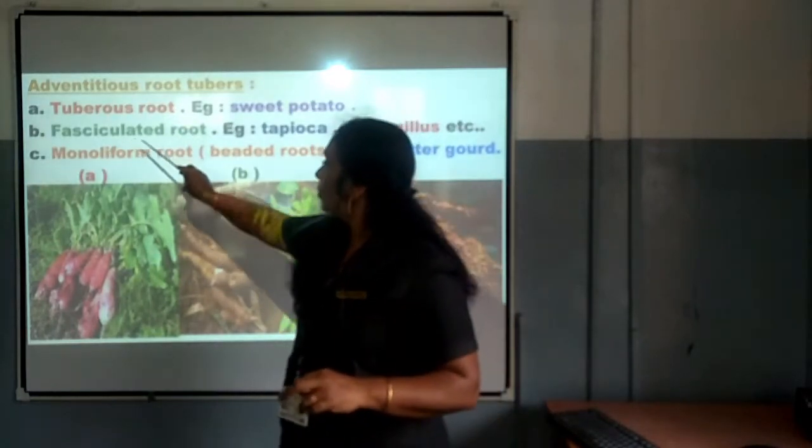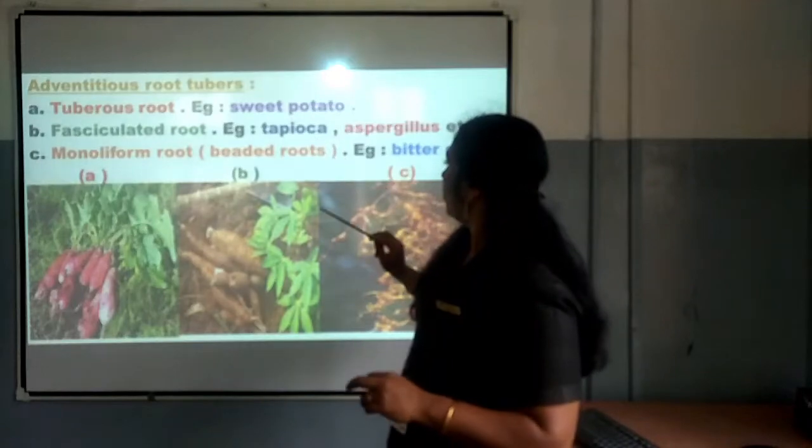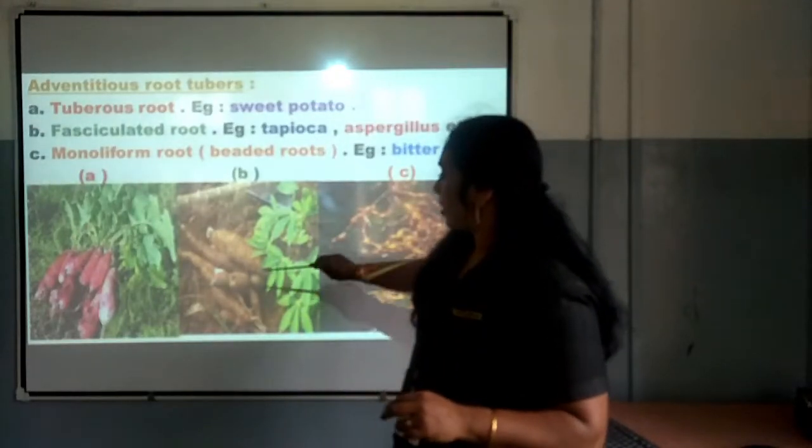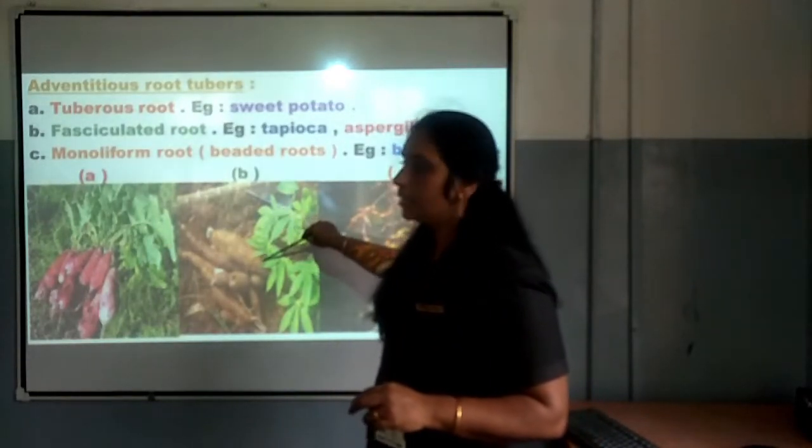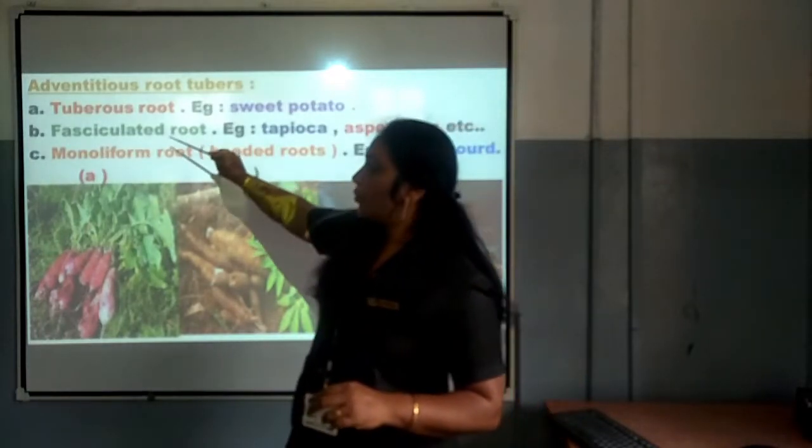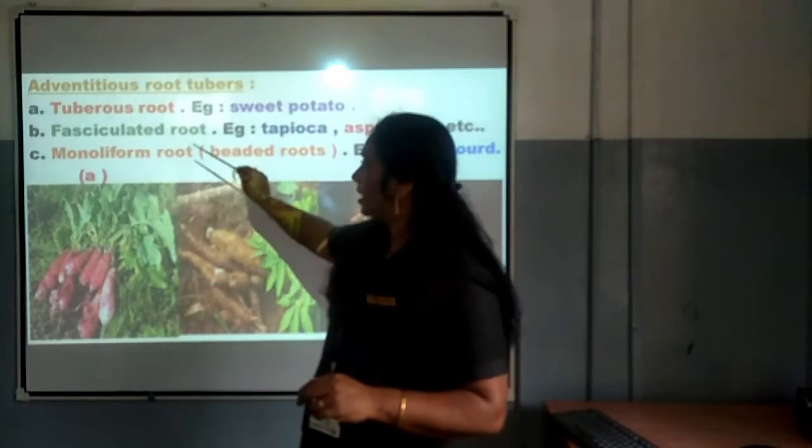Next one is fasciculated root. Example is tapioca, asparagus, etc. You can see tapioca, isn't it? It is known as fasciculated root. From the shape, the name came.